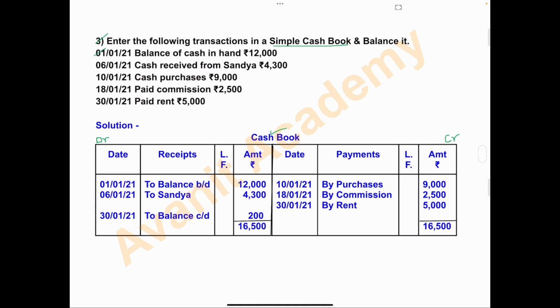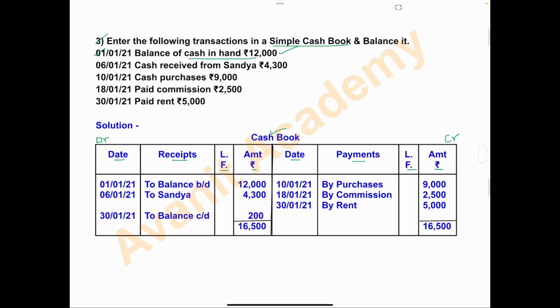On 1st January 2021, balance of cash in hand is rupees 12,000. So this is the balance of last year. So last year balance we will take on the receipt side or the debit side of the cash book. So the columns are date, receipts, LF, amount, date, payments, LF, amount. So this cash balance will be taken on debit side of the cash book.